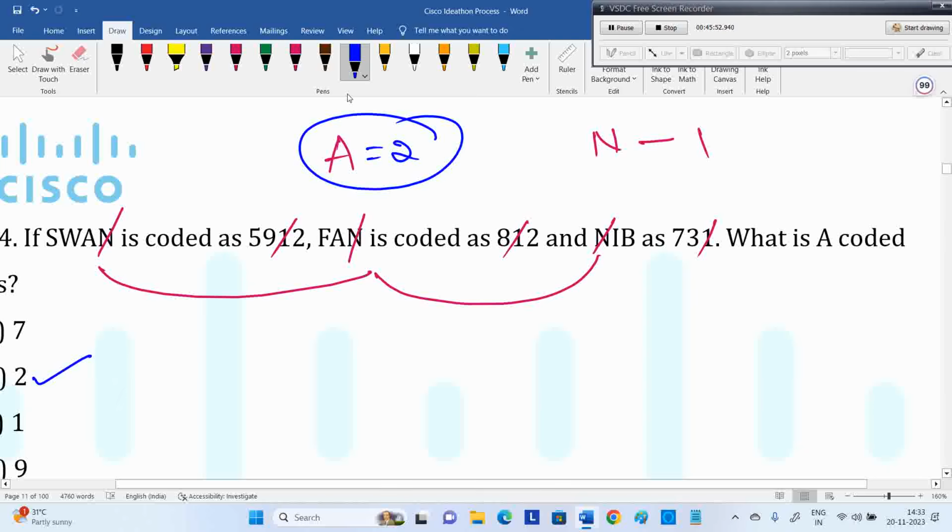This model they have also given with numbers. Sometimes they'll give some words instead of 5912. They give some word, so you have to compare the left side, which word is common, like that. Going forward, you can see this model more and more.